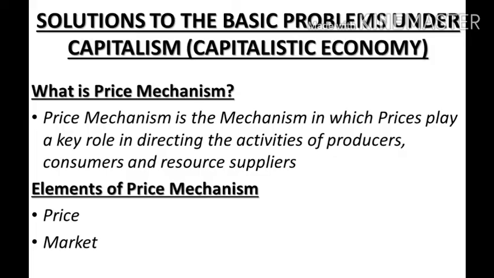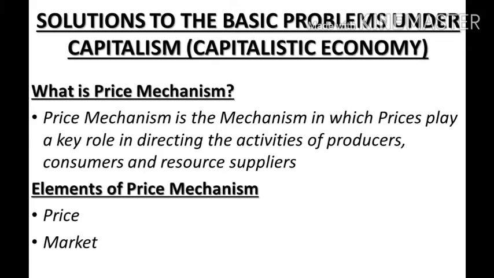Now there are two types of market, we have already talked about it. One is the goods market and the other is the factor market. Goods markets are the markets where goods and services are bought and sold, and factor markets are the markets where factor services are bought and sold. So in a nutshell, what can we say?